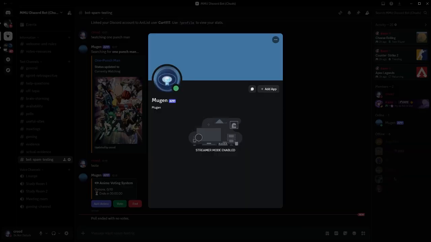And that's our bot, Mugen, a fully functional bot that brings AniList data, account management, automatic episode notification, and community voting into a single, always-online Discord experience.